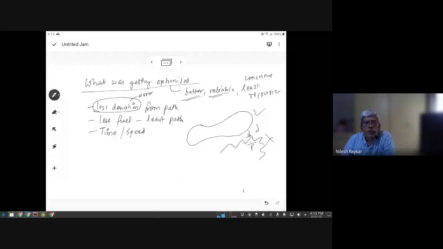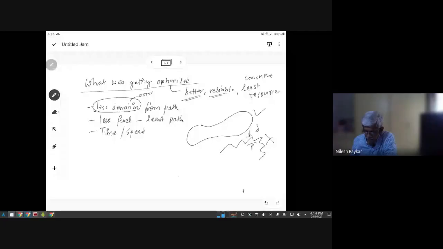Okay, now having defined this goal, in order to achieve it, what Pratyush was saying is that you have to apply the brake at the appropriate time, you have to accelerate at the appropriate time, and steering also you'll have to control. He did not say that, I'm just adding that. So what are the things by which you can achieve these goals for this case? One is brake timing, acceleration timing.